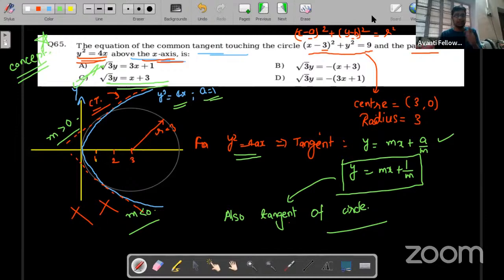If you understand the answer, let me know in the comment box. And if you don't, I'll dictate it again. Tell me quickly. Okay, got it. Good. So I'll move ahead with the next question.